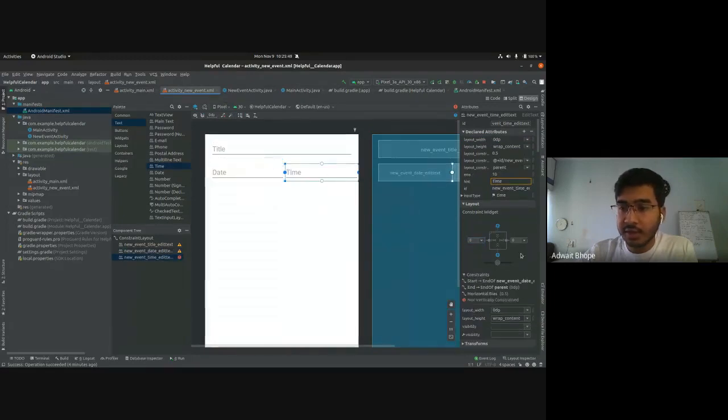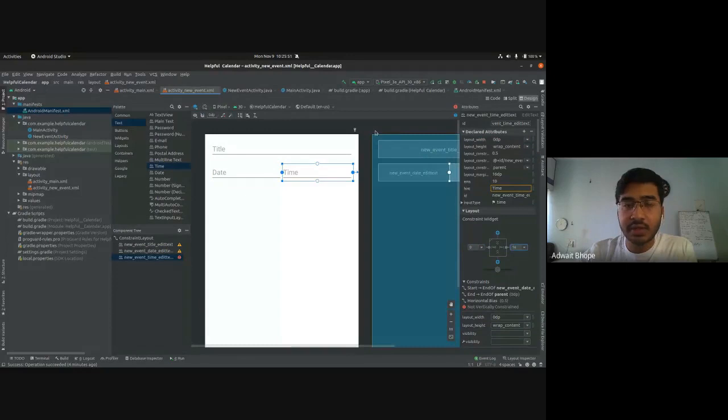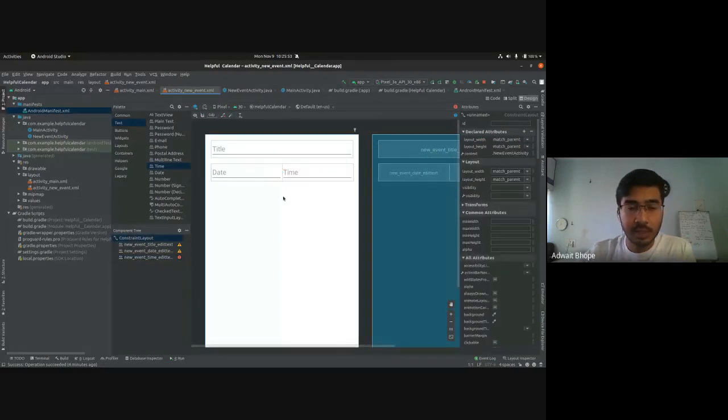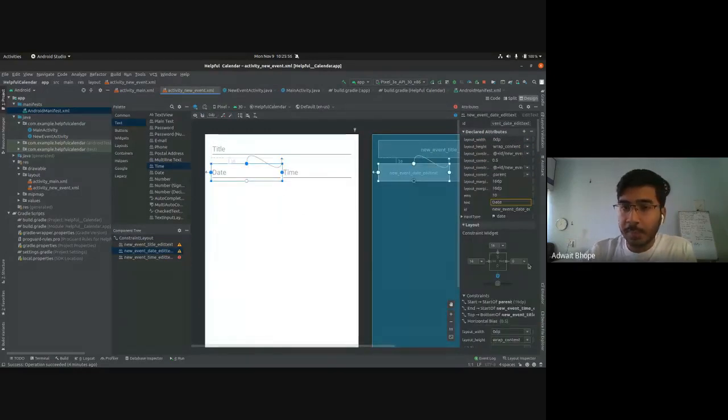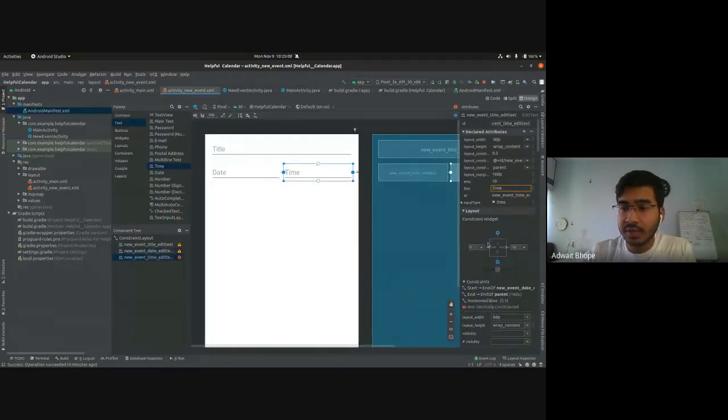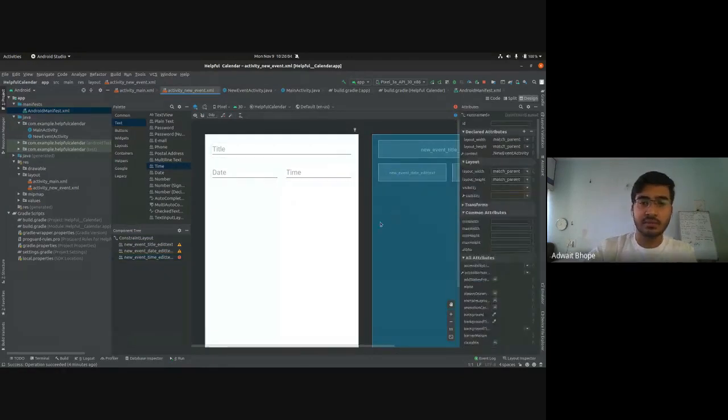Click on time, change the right margin to 16. Now even at the center, we need a margin of 16, but we're going to divide it in two. So 8 dp for the date right margin, and a left margin of 8 dp for time. So I hope that is clear. Do ask us if you have any doubts. So that will create this interface like this, where both of them are in the same line and spaced out equally.